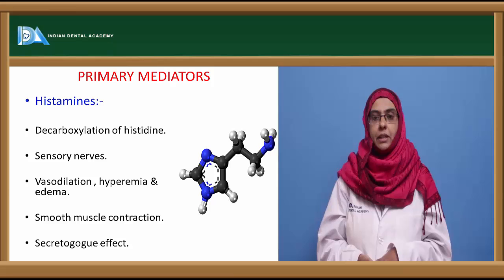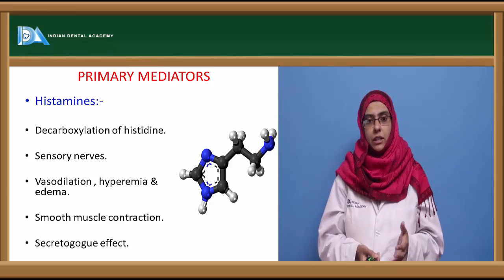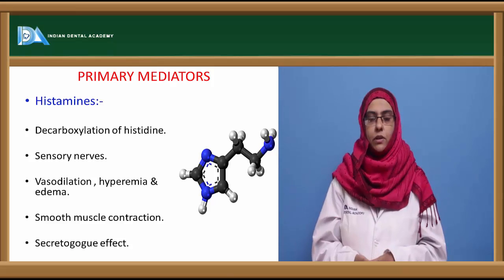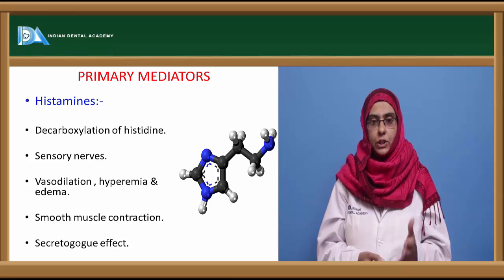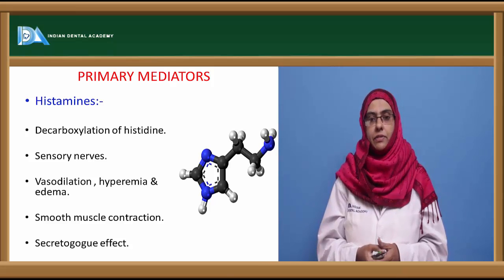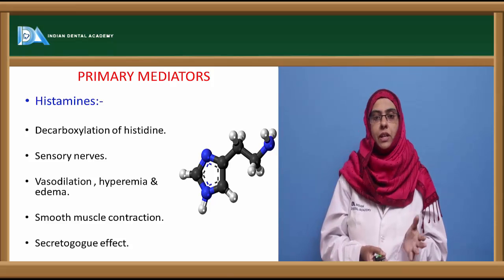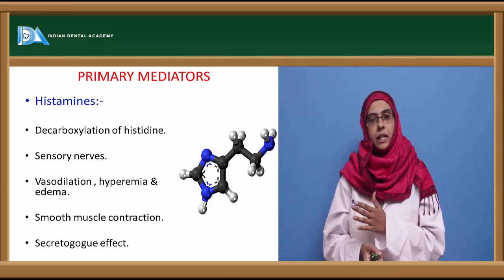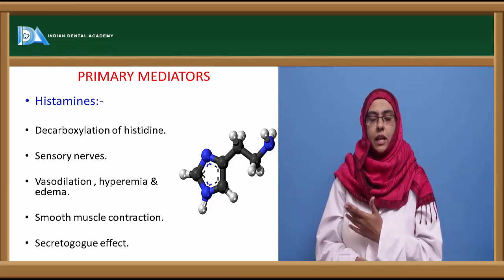Now coming to the primary mediators, the ones that are already present in the granules of the mast cells and the basophil cells. Histamine is the most prominent one that shows the clinical manifestation of this type 1 hypersensitivity reaction, especially in humans, whereas the others are involved in the clinical manifestation in experimental animals, such as rats or rabbits, etc.